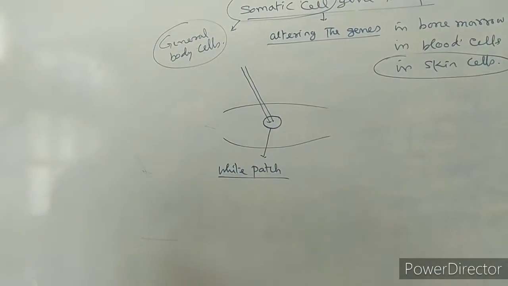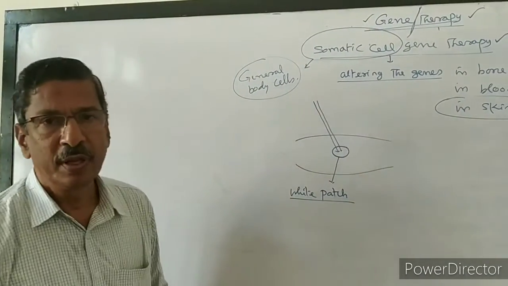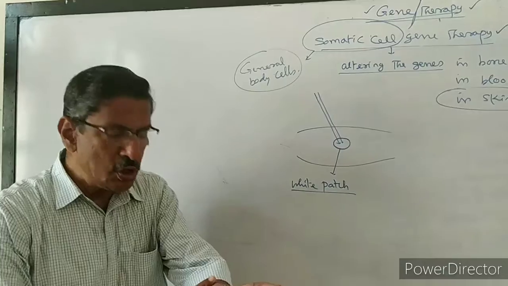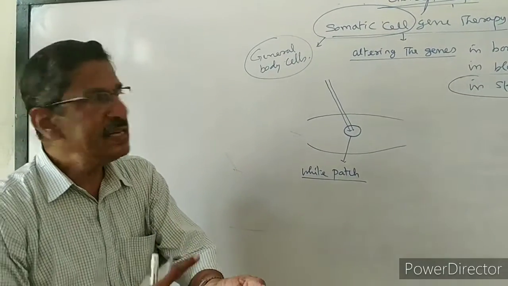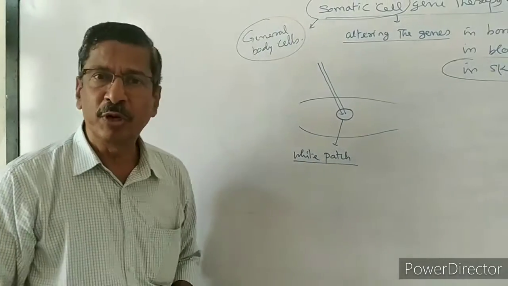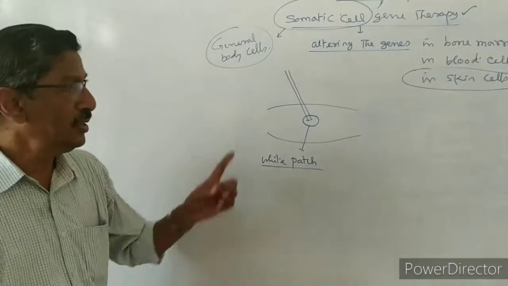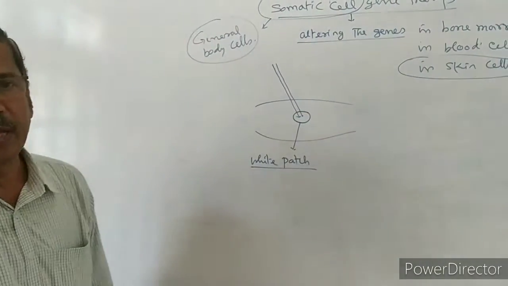One white patch is there. It is a defect in the cells of the skin. The cells of the skin should produce normal skin color. The skin color is due to the melanin pigment present. So far they were doing, but now the cells are not producing the melanin, so the white patch is appearing.